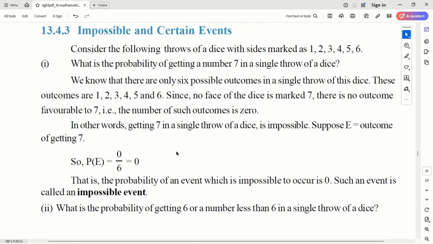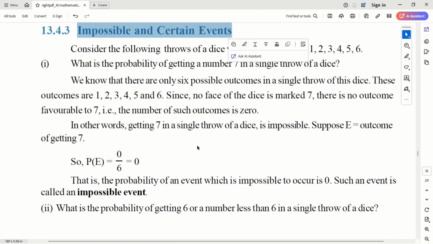Okay. And there is another small definition of impossible and certain events. Very simple example. What is the possibility of getting a 7 when you throw a dice? There is no 7, right? So definitely the probability of getting a 7 is 0 out of 6, which is absolutely 0, not possible at all, right?